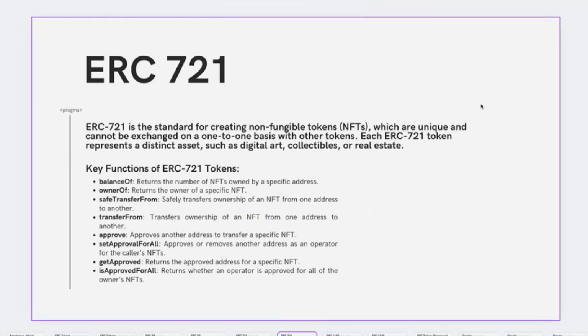Why do I give this example? Because ERC721 tokens are the so-called non-fungible tokens. So they're the opposite of the ERC20 standard, the opposite of the fungible tokens. What this means is that you cannot exchange on a one-to-one basis one token for another, because at the most atomic level, each token has its own identifier. It's not equivalent to another.